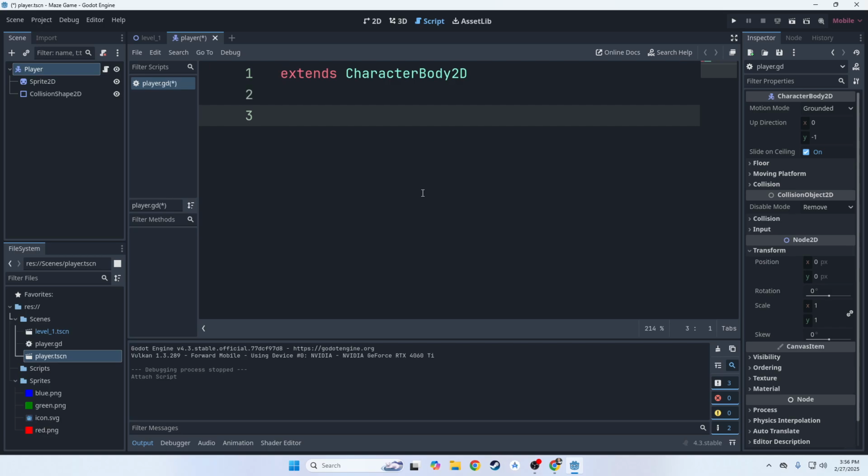Okay, let's talk about how scripts work. Scripts, in most programming languages, are read from top to bottom, left to right. It's the same thing in GDScript. So the thing that's on line 1 is going to happen before the thing on line 2, and the thing on line 2 is going to happen before the thing on line 3. Now, we can skip lines like we have here. That's totally fine. GDScript is okay with you skipping lines.